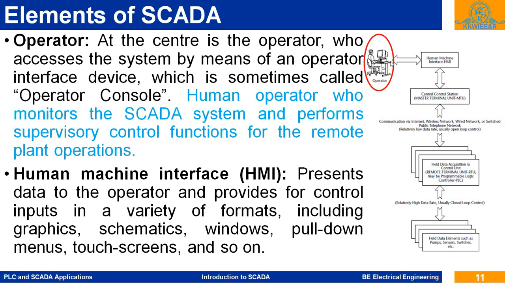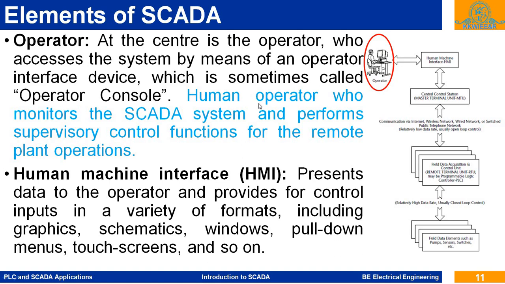There are display, keyboards, printer, mouse, touch screen. All these devices are there as an operator console.